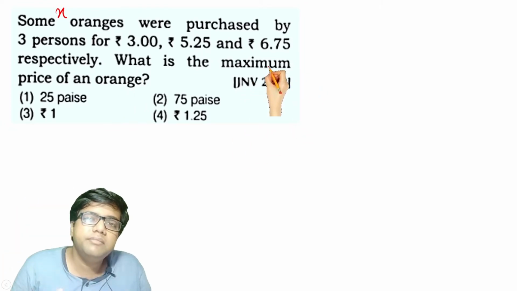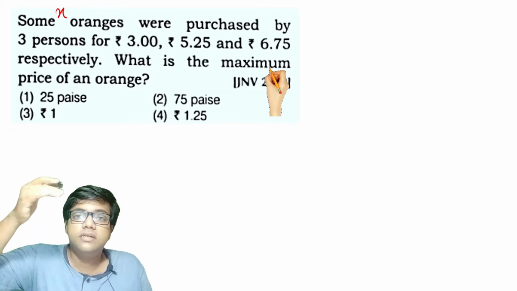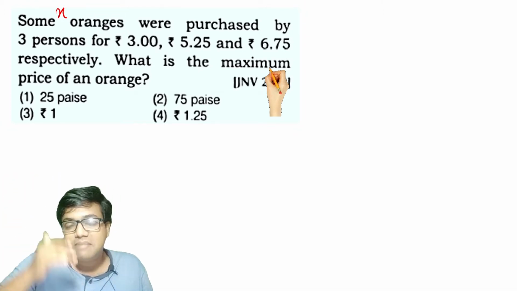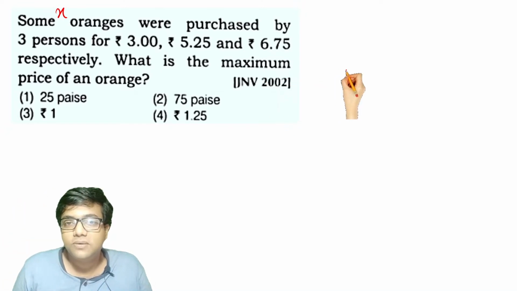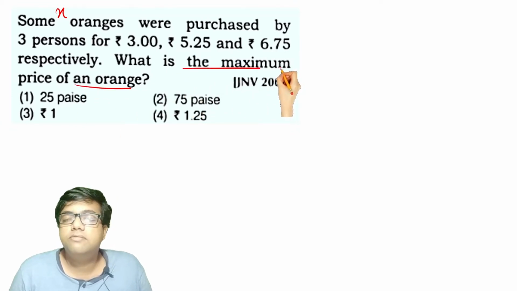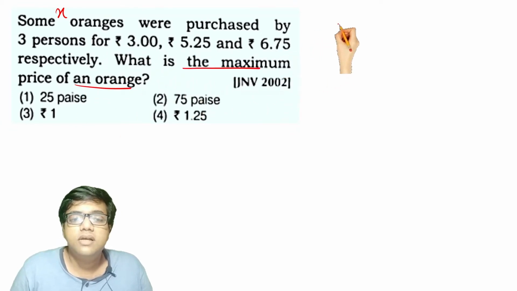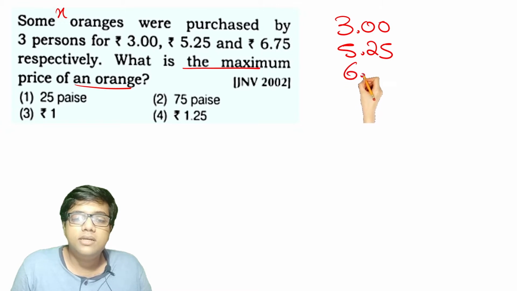Maximum, minimum. Maximum means highest common factor, minimum means least common multiple. So we need to find the highest common factor of these three numbers, and all three numbers are in decimals.